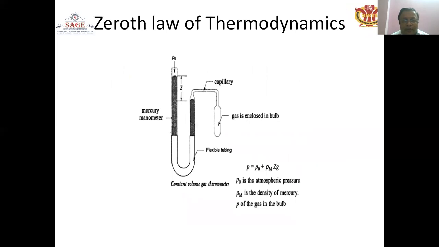The reference body used in the determination of temperature is called the thermometer. In the constant volume gas thermometer, there is a mercury manometer, flexible tubing, and a capillary with gas enclosed in a valve. The pressure on the left side is equal to P naught, the atmospheric pressure, plus rho m g h, where h is the height above the datum and rho m is the density of the mercury. P is the gas pressure in the valve. This is the formula used in the constant volume gas thermometer.